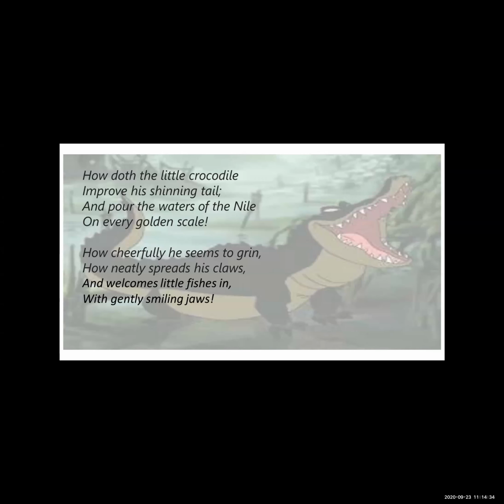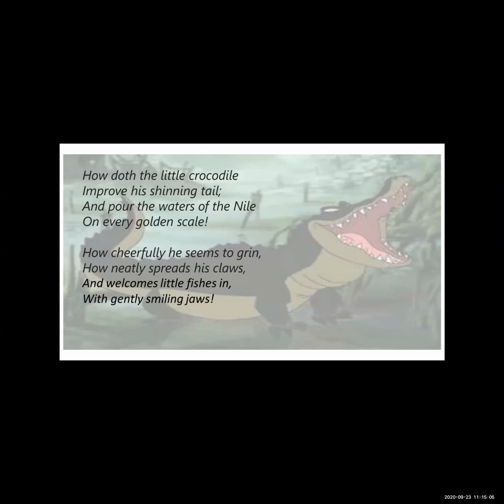Here the poet is talking about the crocodile that lives in the river Nile. He tells us that the crocodile improves his look by pouring water on his body, which makes it shine, and the scales appear golden under the rays of the sun. So here the poet is telling that all day the crocodile just pours the water of the Nile.